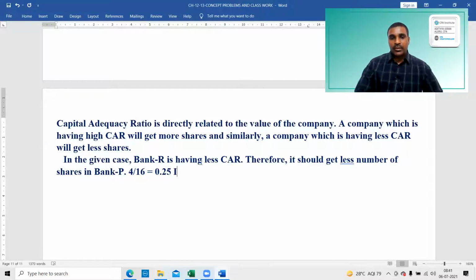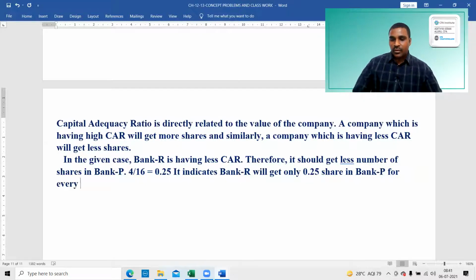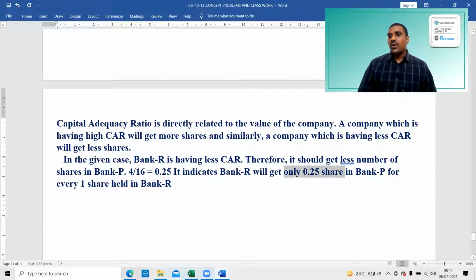That indicates bank R will get only 0.25 share in bank P for every one share held in bank R. The shareholders of bank R earlier were holding one share. Now they are getting only 0.25 because their capital adequacy ratio is less. Therefore, they are getting only a less number of shares, 0.25 shares.